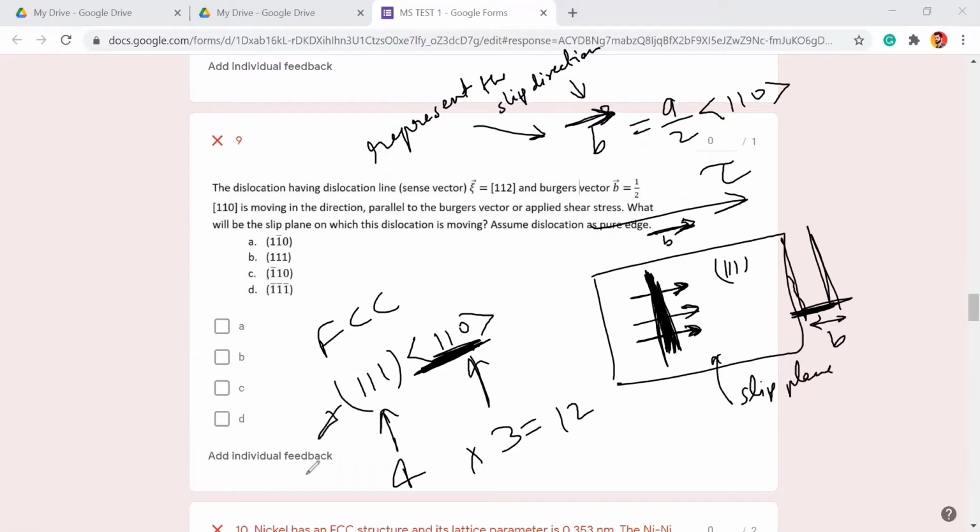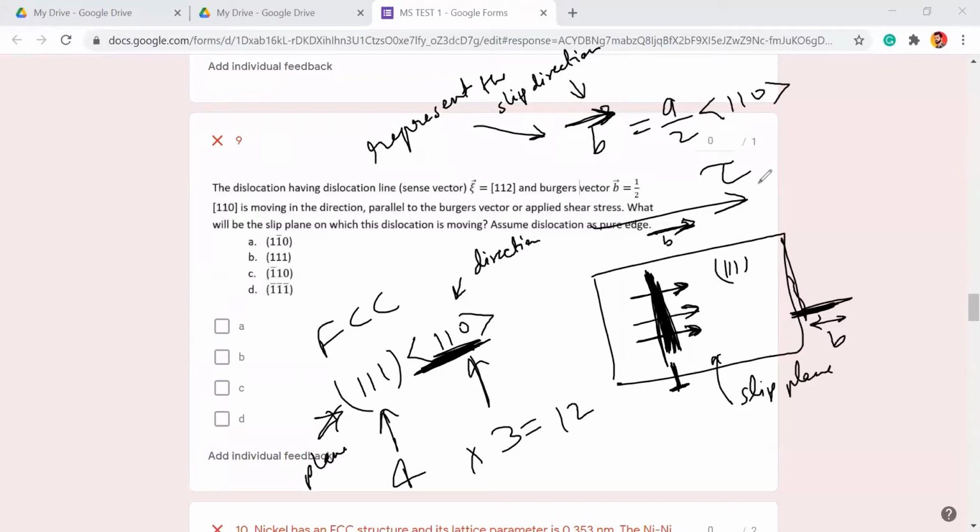So this is your plane, and this is your direction. So the Burgers vector, this is your edge dislocation. Let me write the symbol here. This is your edge dislocation. Now, what is the slip direction? The slip direction is the direction towards which the dislocation will move, and the slip direction is exactly the Burgers vector direction. So the dislocation will move along the Burgers vector. This is sure, either it is screw or edge, it doesn't matter.